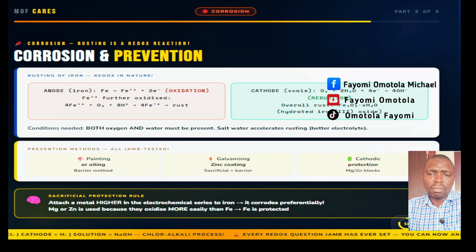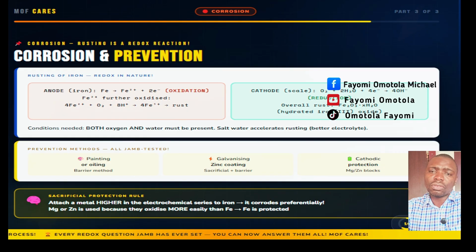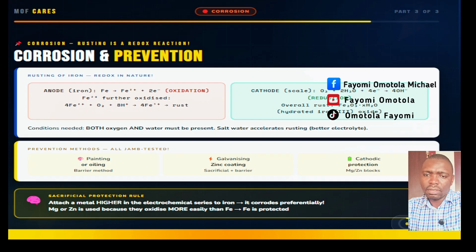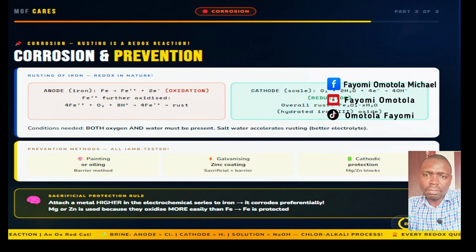Critical condition: both oxygen and water must be present for rusting to take place. Dry iron does not rust. Deoxygenated water does not cause rusting. Salt water accelerates rusting because it is a better electrolyte. What are the preventions? Painting or oil creates a barrier keeping oxygen and water out of the material.